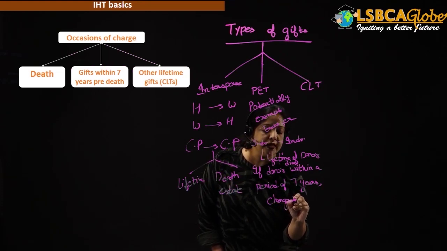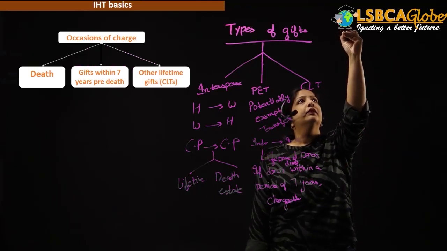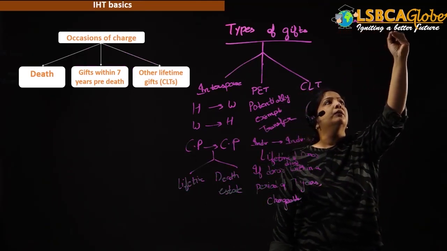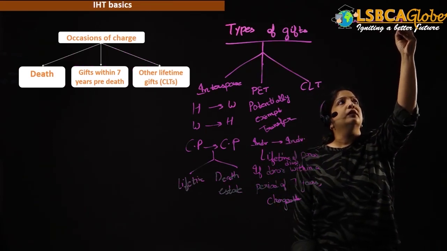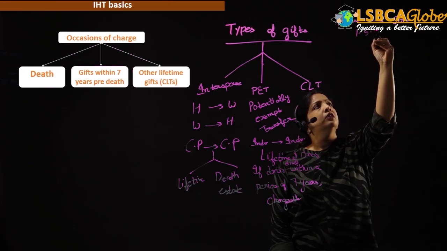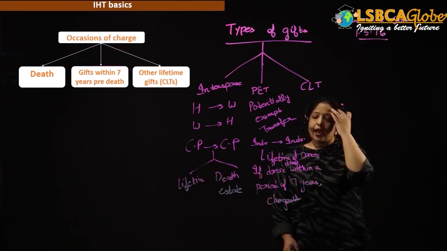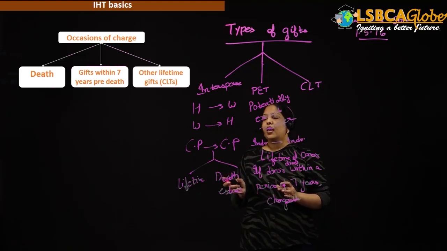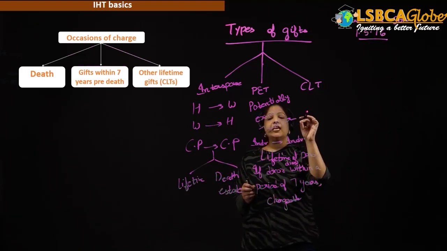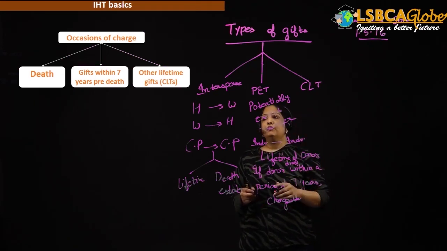I will give you an example. Suppose father gave son a property on 1st May 2016, right? Now, at the time of gift class, it is exempt because it is a potentially exempt transfer, individual to individual.